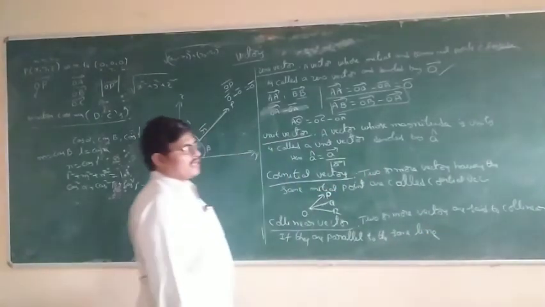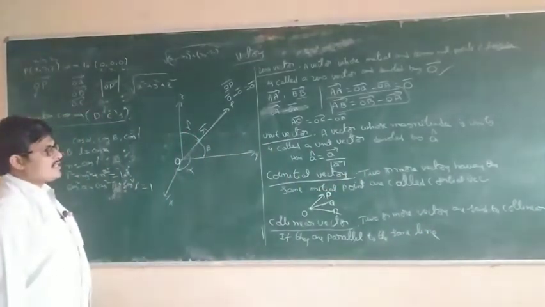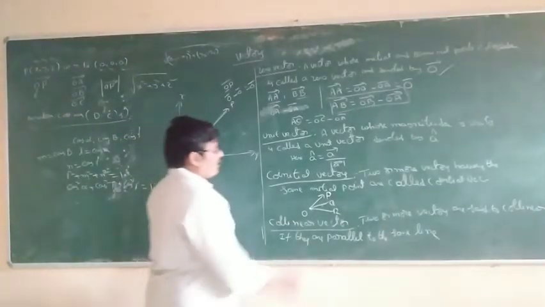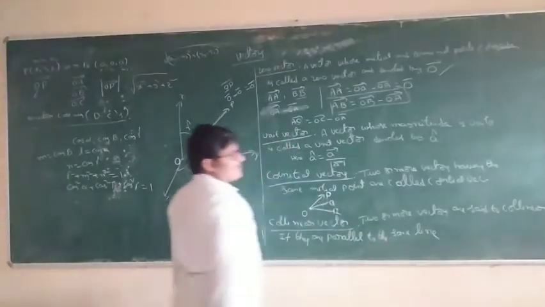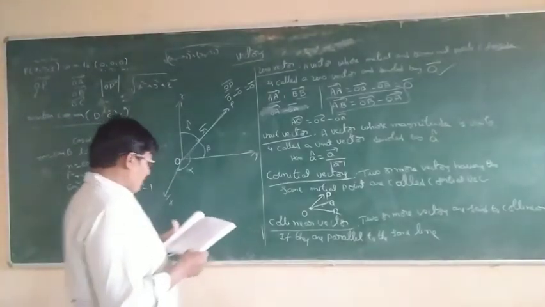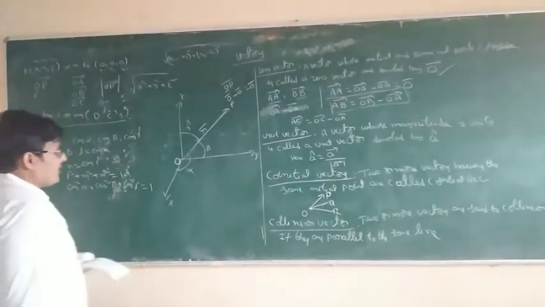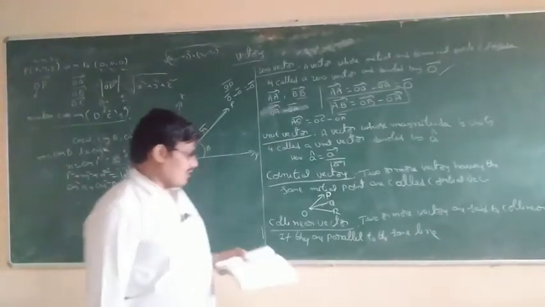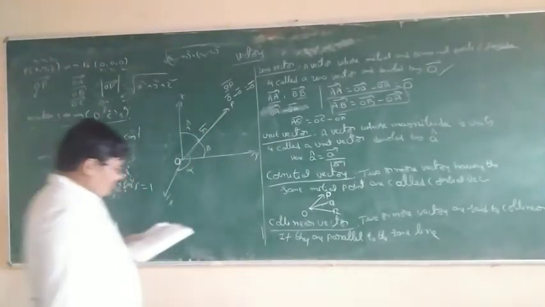Two or more vectors are said to be collinear if they are parallel to the same line. Parallel to the same line. This is the parallel vector. Next one, equal vectors.